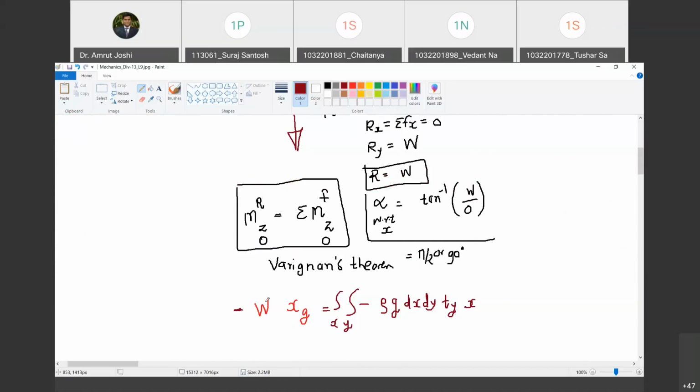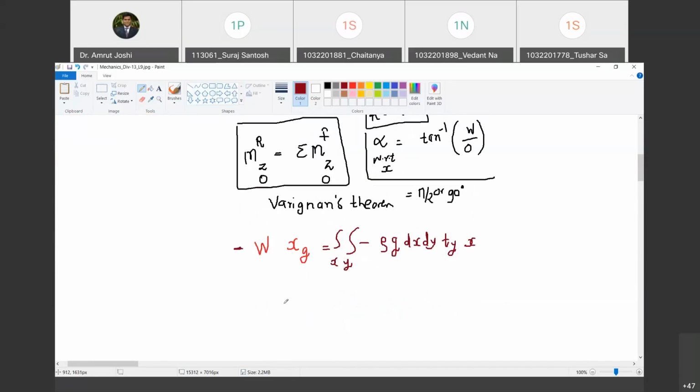It can be taken outside the integral. And how do I write this xg? Xg can now be written as double integration over x comma y of rho g t x dx dy, divided by W.